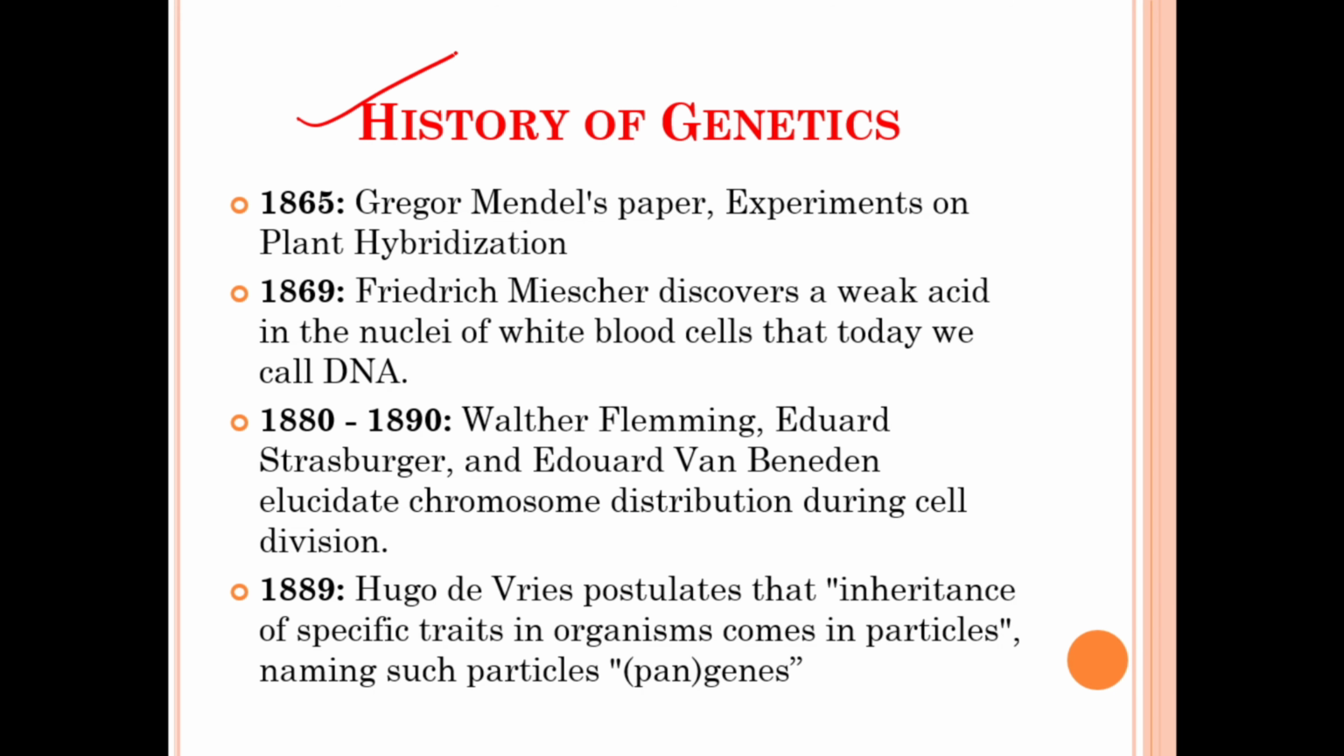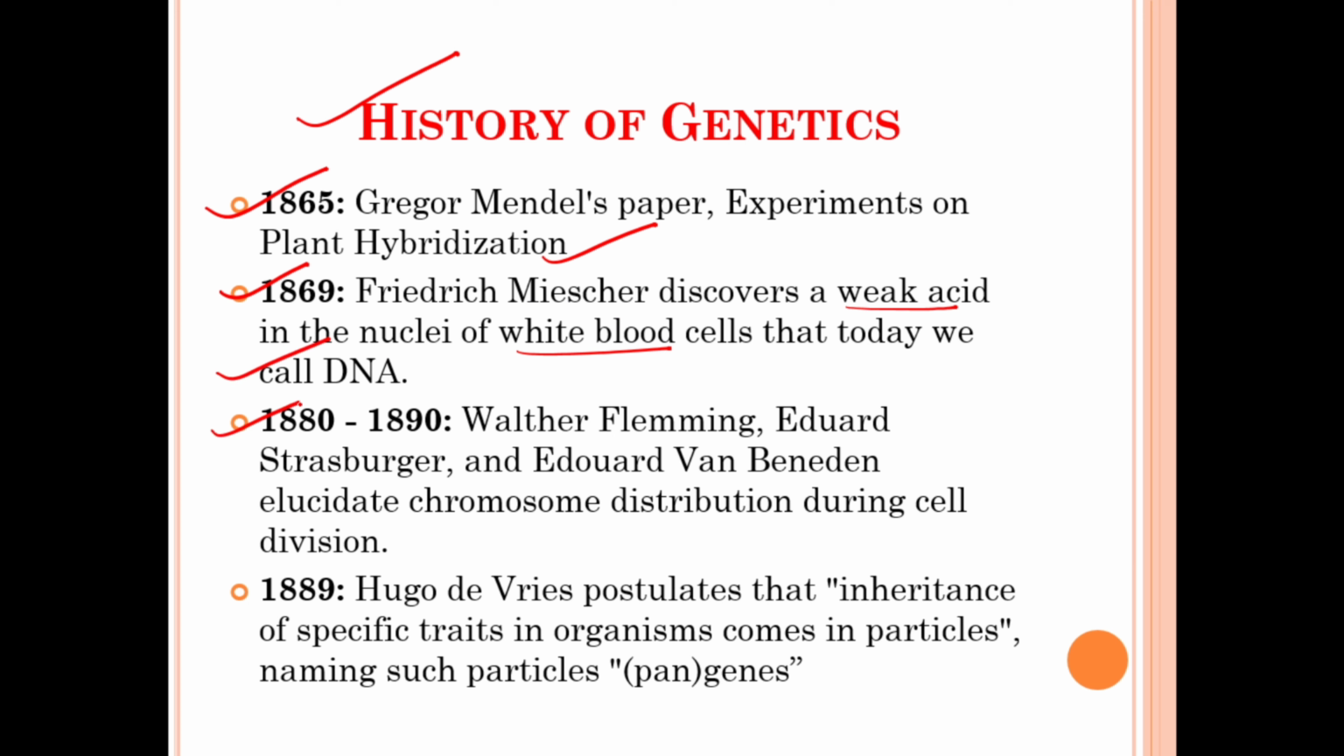So now we will discuss the history of genetics in chronological order. First of all, in the year 1865, Gregor Mendel's paper, Experiments on Plant Hybridization, was published. Then in the year 1869, Friedrich Miescher discovered a weak acid in the nuclei of white blood cells that today we know as DNA.